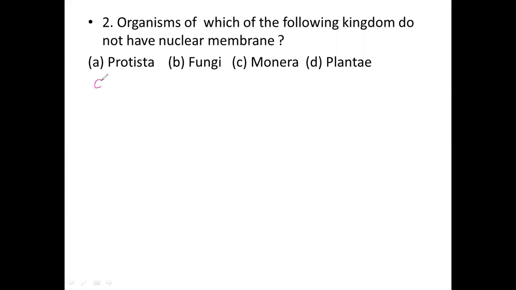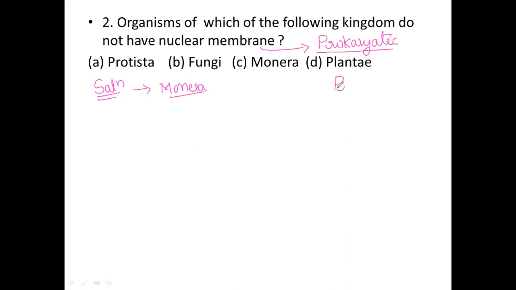Now we shall see the solution of this question. Okay, now I would like to move on to solving this question. Monera. Not having a nuclear membrane tells us whether it is prokaryotic or eukaryotic. It is nothing but a prokaryotic one. Not having a nuclear membrane means we consider it prokaryotic.